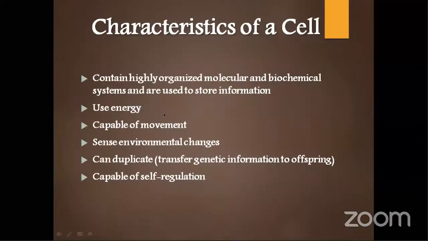Okay. So next, coming to the characteristics of a cell, when we can call a particular thing a cell. It should be highly organized. It should have a highly organized molecular and biochemical system, and it should produce some energy and use some energy in some way. It should be capable of movement. Cells should have a particular orientation also, and should be capable of movement also. Orientation means it will be placed at a particular position only, and movement means it is capable of moving from one place to another. It will not run 10 kilometers somewhere else, but moves as per the growth pattern.